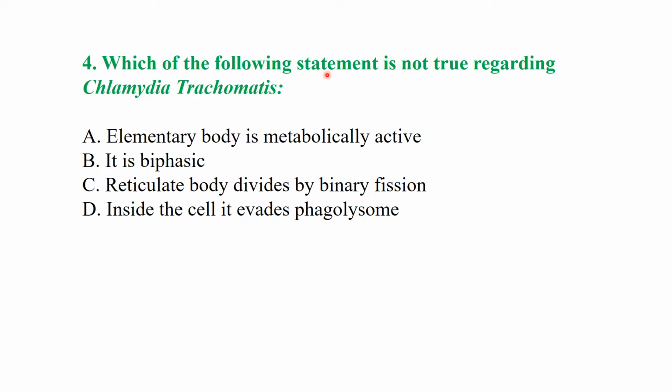Which of the following statements is not true regarding Chlamydia trachomatis? Chlamydia trachomatis is a bacterium. It mainly forms elementary bodies. It has a biphasic stage. It has the reticulate body. It evades the phagolysosome. So, which is not true regarding Chlamydia trachomatis?